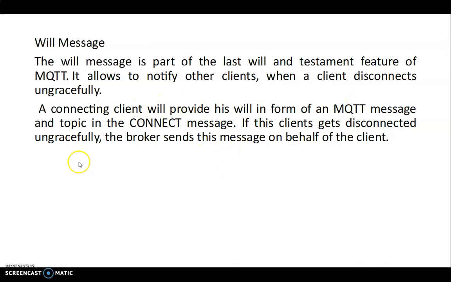One typical action is given here: if you disconnect ungracefully, that is, in the event of a network failure, you get disconnected in an ungraceful manner. In that case, the broker takes the initiative to notify others that a particular client has failed in maintaining the connection. So such things are possible with the help of the will message.